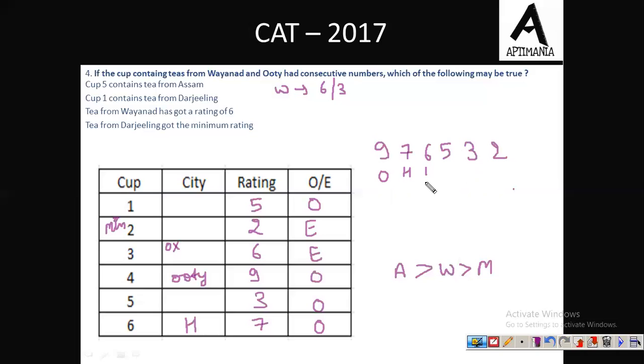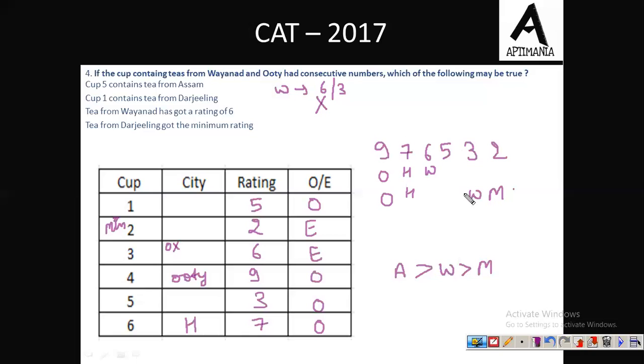So if we give W as 6, this is not possible. Why not possible? Because A is greater than W, and there is no space left here for A. So this case is not possible when W was 6. So we now know that the value of W is 3 only. So this is O, this is H, this 3 is W. And W is greater than M, so M must be 2 only.